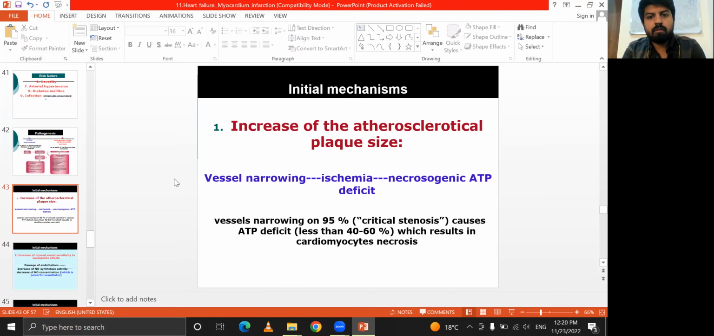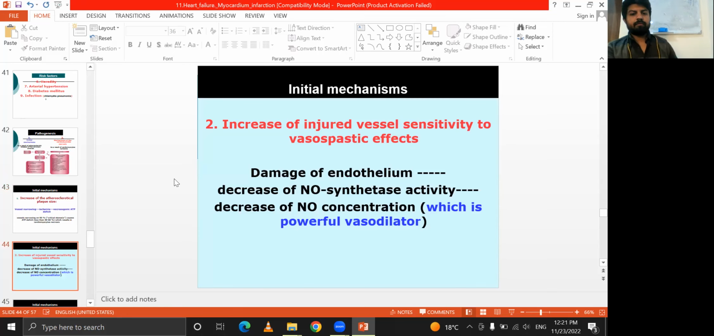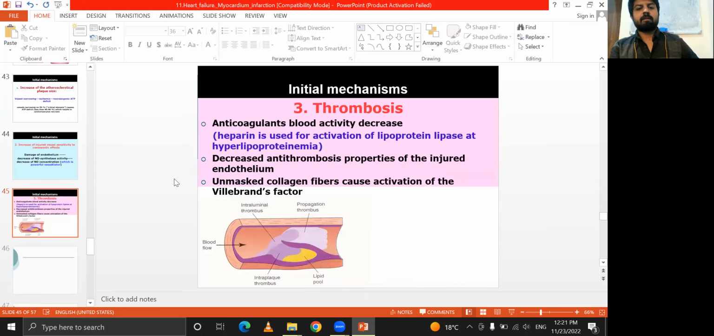Atherosclerotic plaque size increases, and when the size of the plaque is increased, it can cause narrowing of the vessel, ischemia, and an ATP deficit. The injured vessel is sensitive to the vasopressor effect, with damage to the endothelium, decreased NO synthesis, and decreased NO concentration, which is a powerful vasodilator.